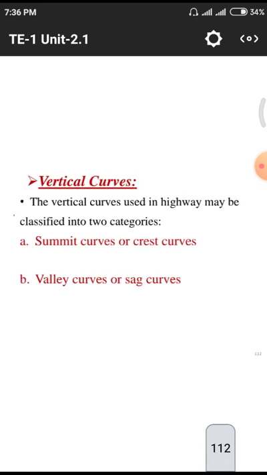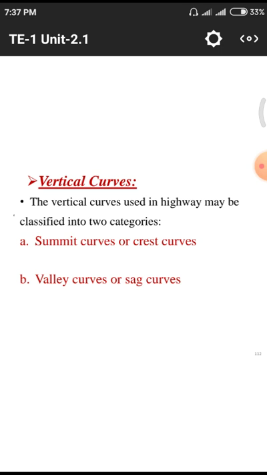Okay, up to now we have been discussing horizontal curves. This is the next topic, vertical curves. Vertical curve means whenever the road is moving in an upward direction, that means not flat. Upward means while climbing a hill we need to go upward. Likewise, whenever the road has a huge slope compared to ground level, we need to construct the road according to the slope, so we design the road with the help of vertical curves and other things related to IRC and other codes in the Indian Code of Practice.